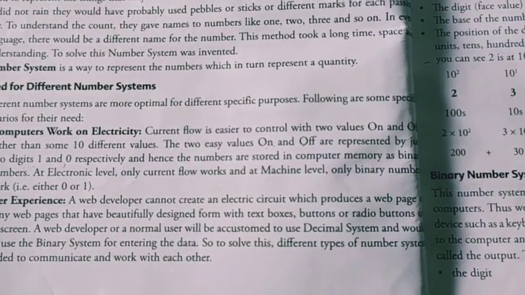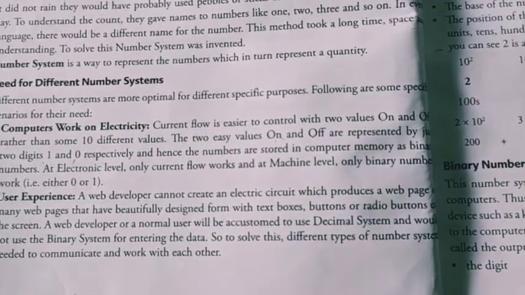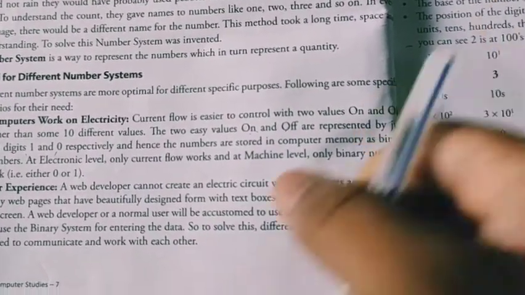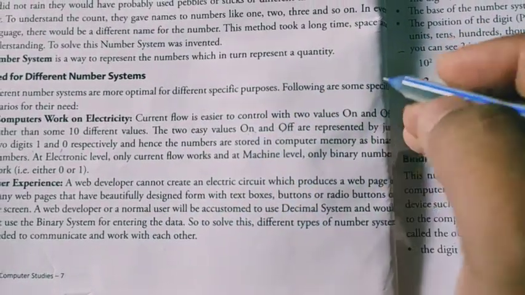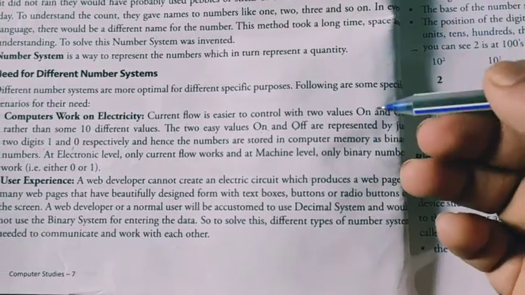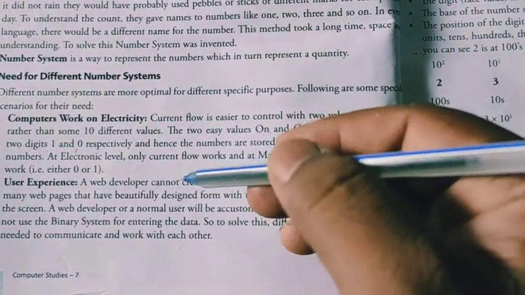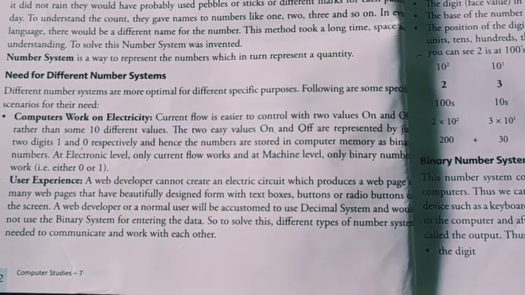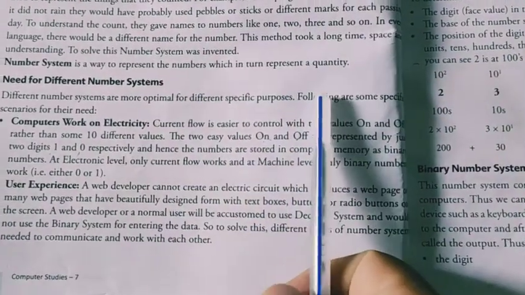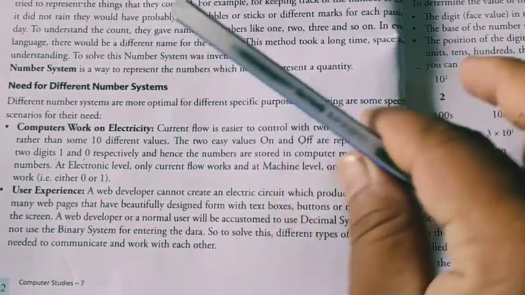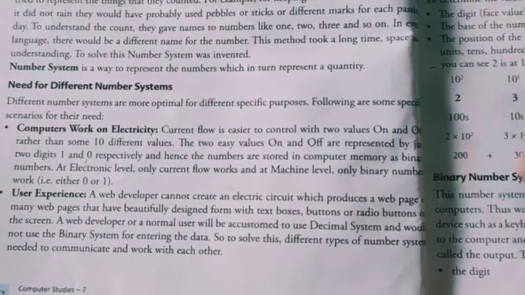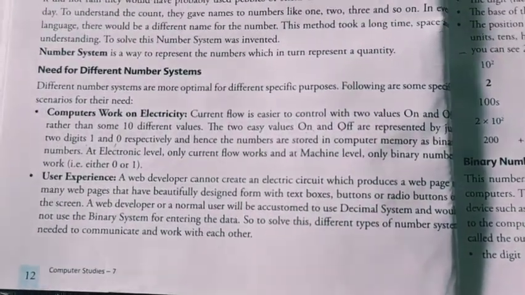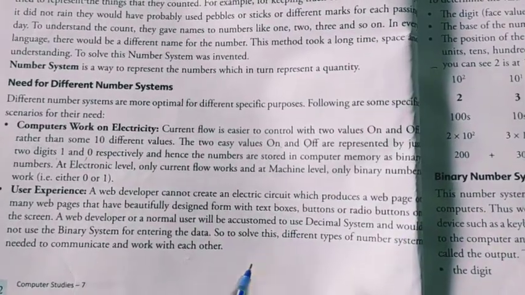User experience means here we have 10 digits. For example, our decimal number system has 10 digits, 0 to 9. We use 0 to 9 for different purposes. If you are a web developer designing a web page, there should not be only 2 things, on or off, or 2 colors. There should be more things to make it attractive to the customer or the user.